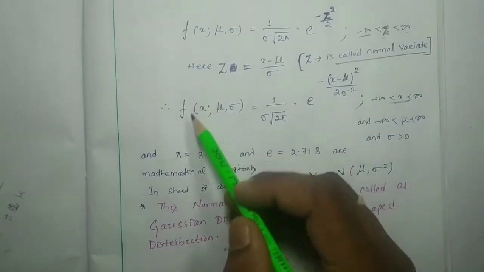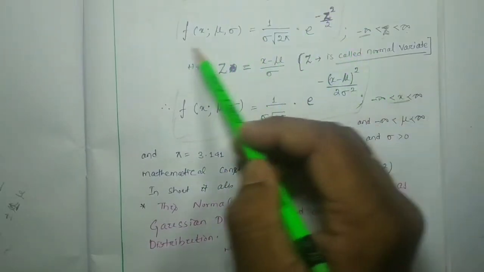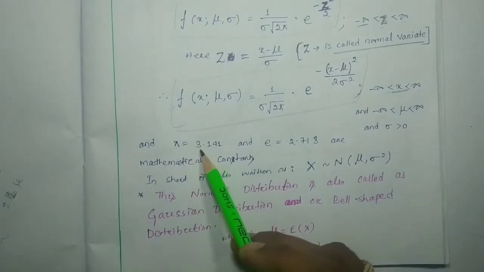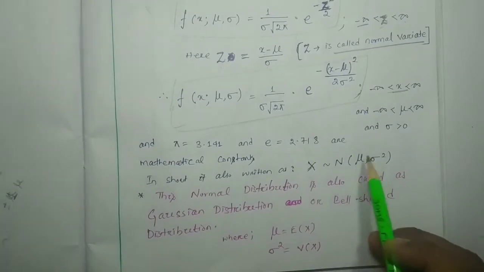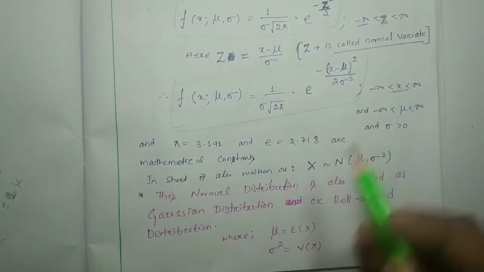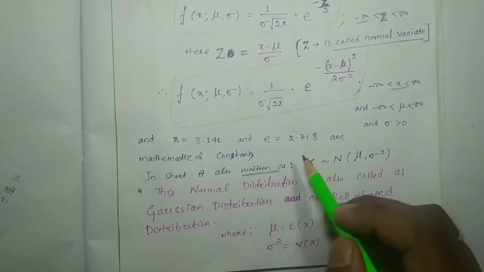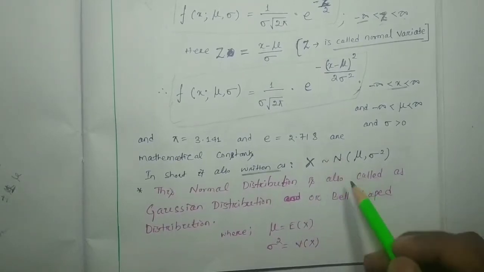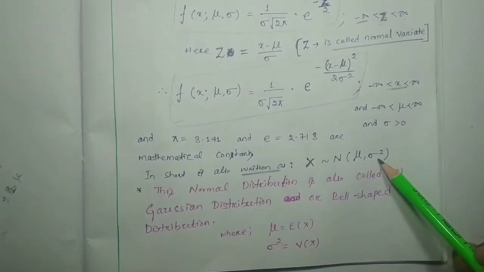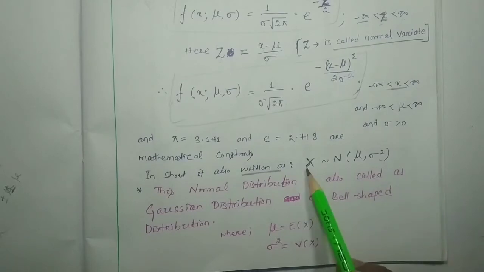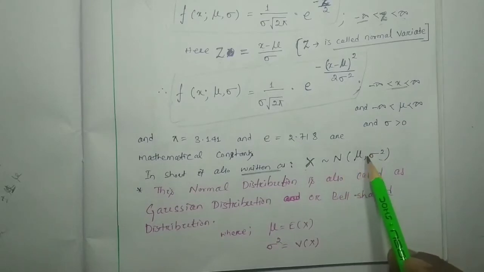And this is your so-called PDF. Here the pi value we know is 3.141, and the exponential value 2.718 are mathematical constants. In short, we can also write that this random variable follows the normal distribution, having mu as its mean and sigma square as its variance. So x follows N(mu, sigma square), where N represents the normal distribution.